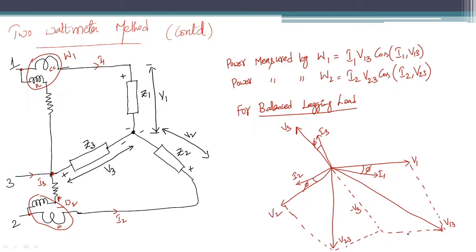Now, what is the angle between I1 and V13? This is V13 and this is I1. We know from three-phase circuits that the angle between line voltage and phase voltage is always 30 degrees. Now, if this is 30 and this is phi, what is this angle? This angle is 30 minus phi.